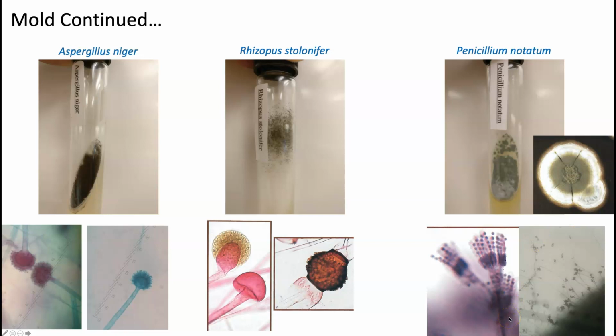Under high power magnification, this is what the spores look like. This is actually under low power using our microscope, so you can kind of see it. Looks like a little branch, doesn't it? Very pretty. And this is what it looks like under high magnification. So you can take a look at that. Okay, look at the spores. What kind of spore do you think it forms?